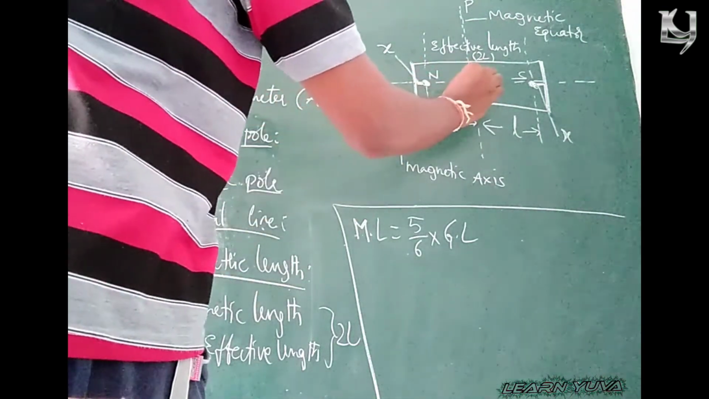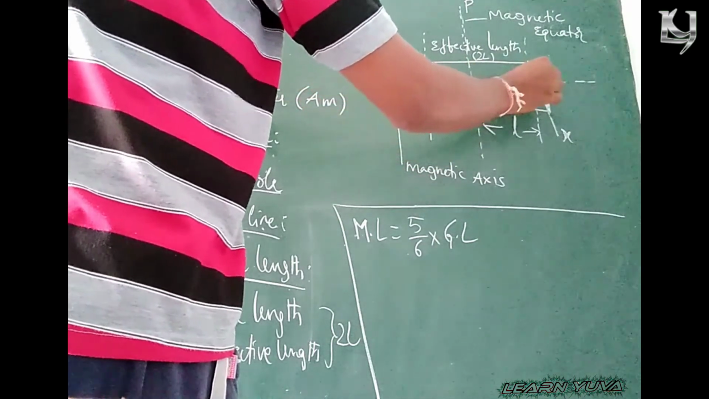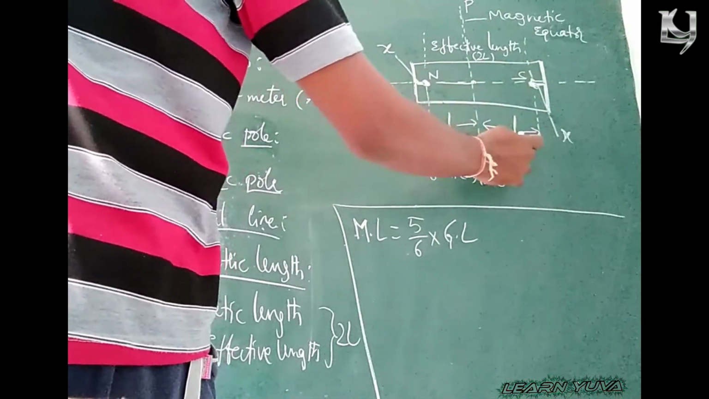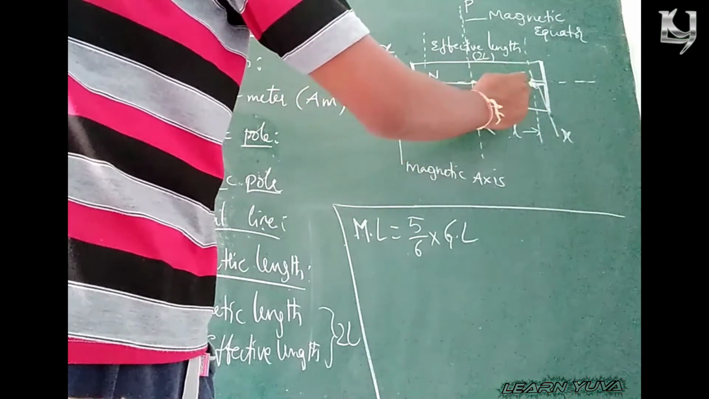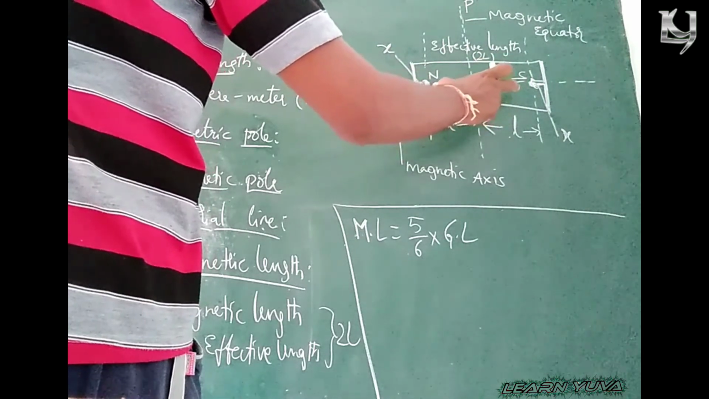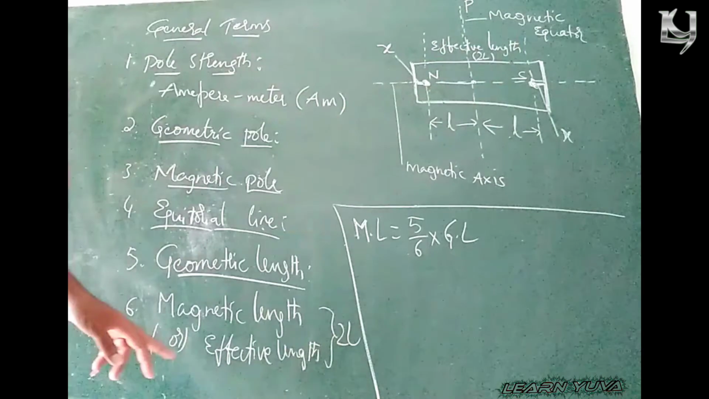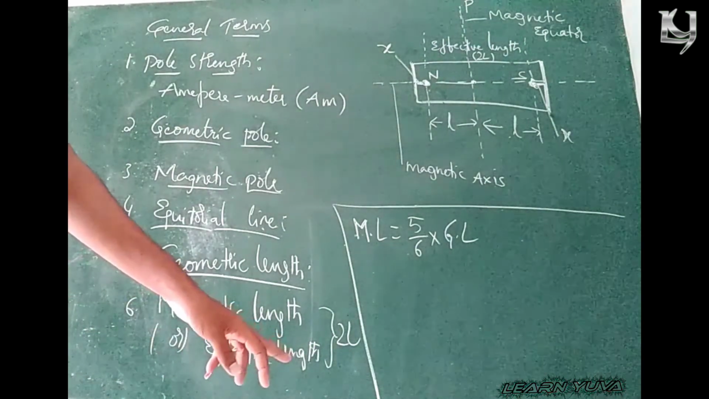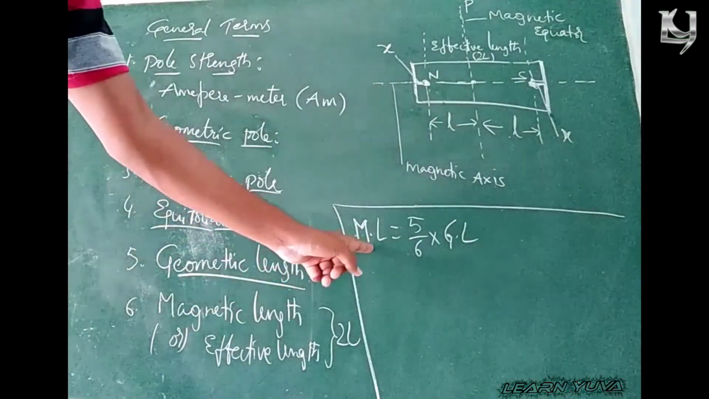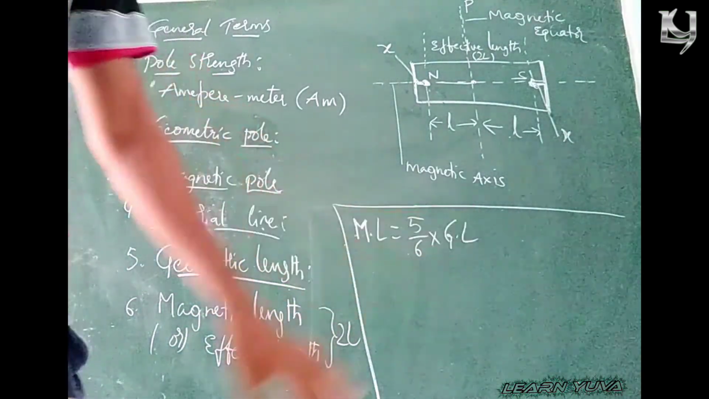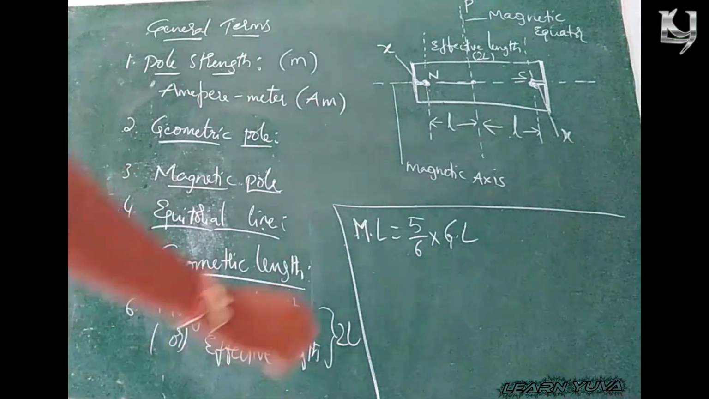From the center point to the magnetic north pole is L. In the same way, from the center point to the magnetic south pole is L. So L plus L, 2L. That is the distance between the magnetic north pole and magnetic south pole. So the distance between the magnetic north pole and magnetic south pole is known as effective length and also known as magnetic length. So magnetic length and geometric length have the relation: magnetic length is equal to 5/6 into geometric length. Right? So I forgot magnetic axis.